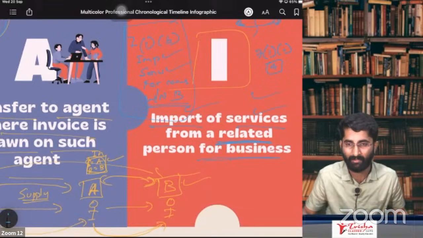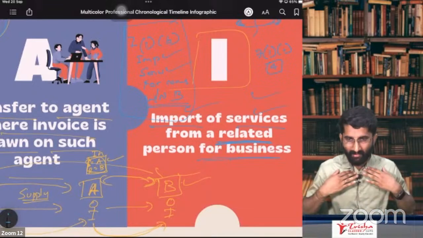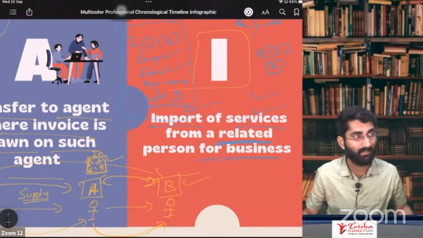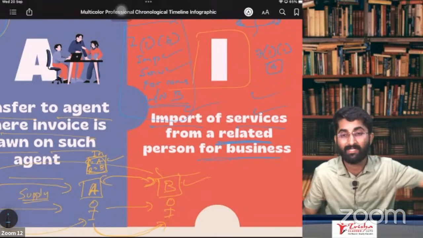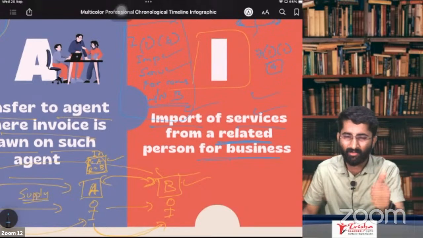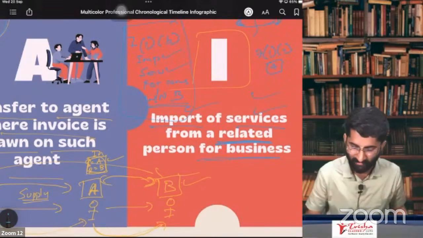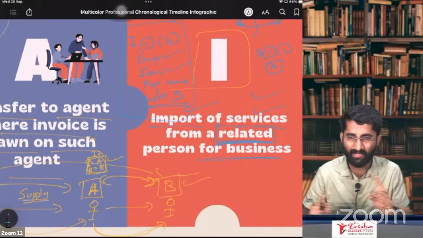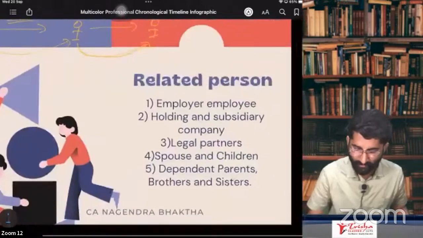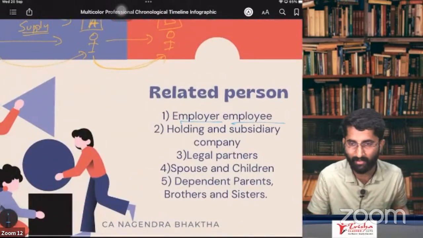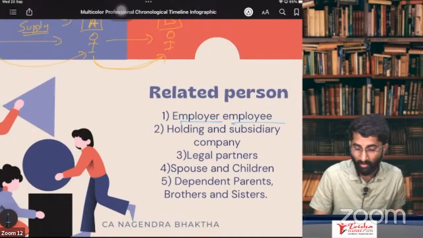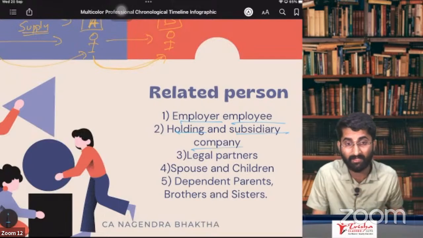I'll give you one example. The example is me taking some services from my brother who is there outside India. Now the question is, sir, who is a related person? First, we will discuss who is this related person. Later, we'll come back to this point again. Related persons are employer, employee. Holding and subsidiary companies are related persons.